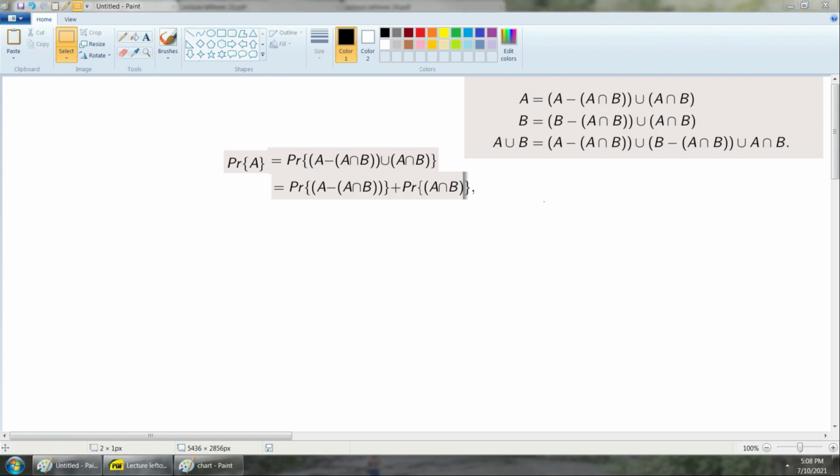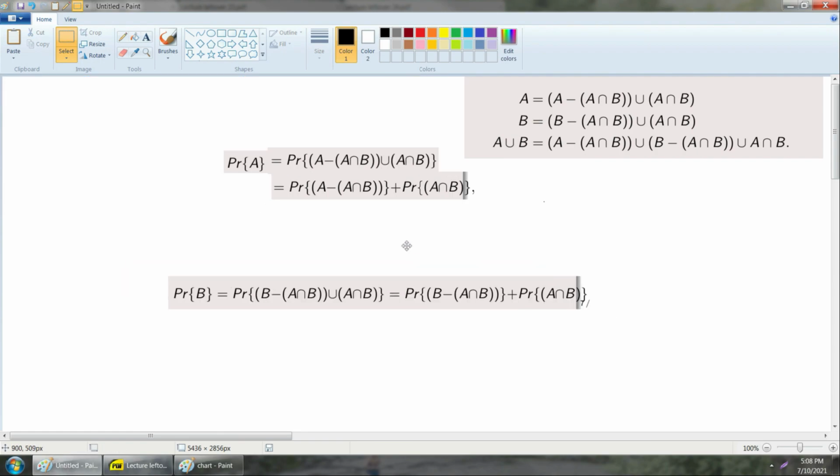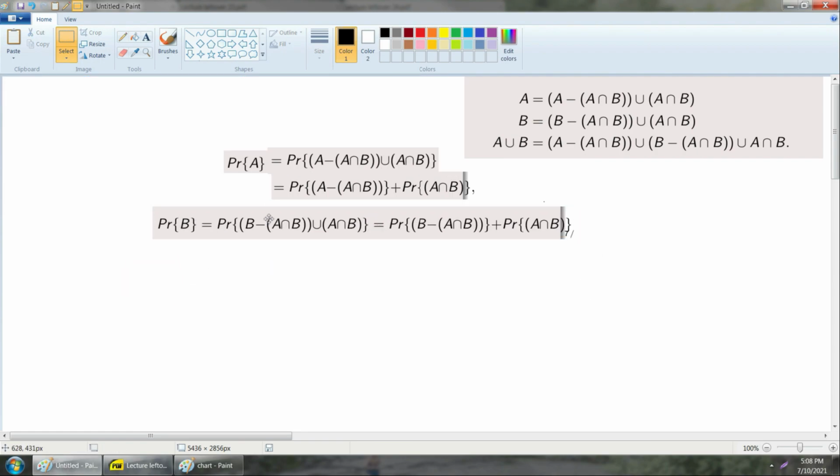Similarly, I can use the exact same arguments for the probability of B and just say the probability of B is equal to this, is equal to that. The only thing that changes is I use a different symbol. Instead of A, I use B.